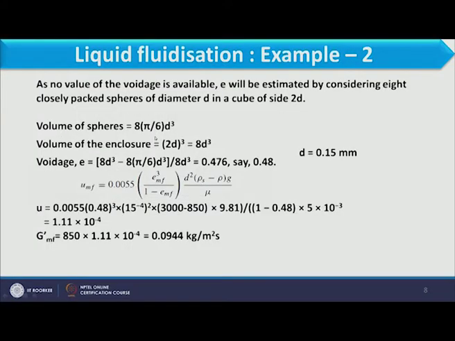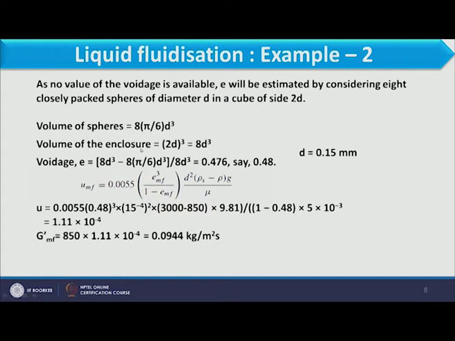So volume of the spheres is equal to 8 pi by 6 d cube. 8, because we have seen that 8 particles will lie in the cube, and pi by 6 d cube is the volume of a single sphere. In this way we can calculate total volume of spheres.